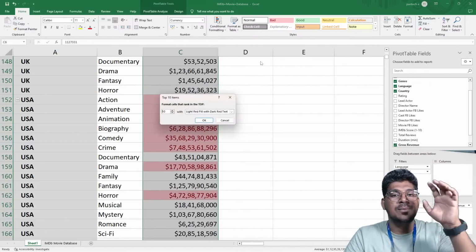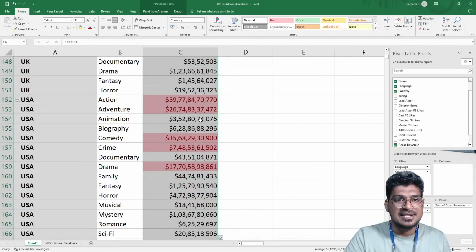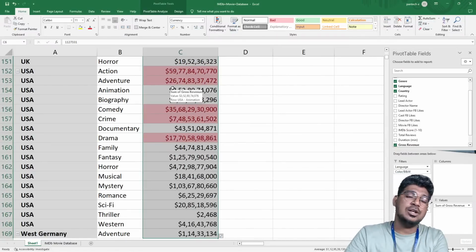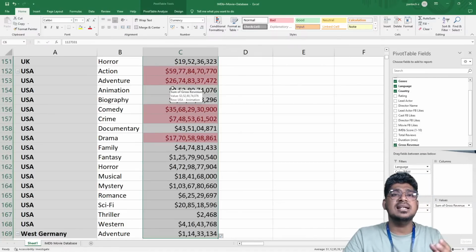So now you can see this one, top 10, right? Now I'm going to select this particular 5. Now you can see this, based on this particular value. Why? Because this movie is mostly in demand and they are spending more money in USA and America.